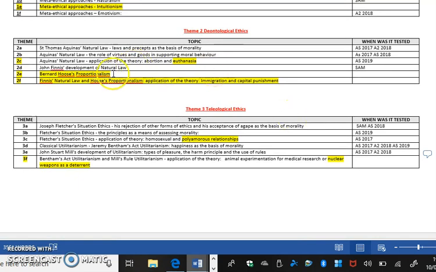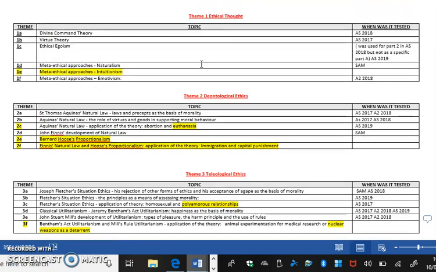Theme 2, Finis and Hus applied questions, or Hus on his own, which means Hus applied is more likely than Finis applied. And then natural law on euthanasia. Theme 1, intuitionism is the big tip there because it's untested. But naturalism is on the sample paper, so please go and have a look at that.